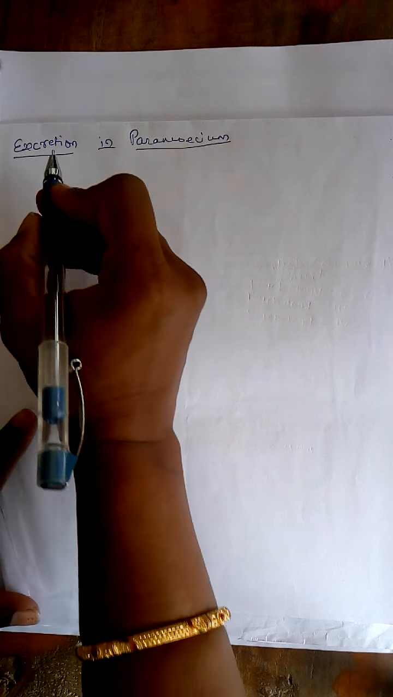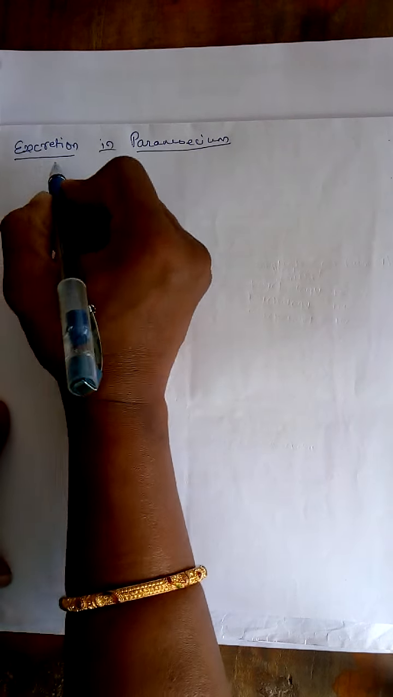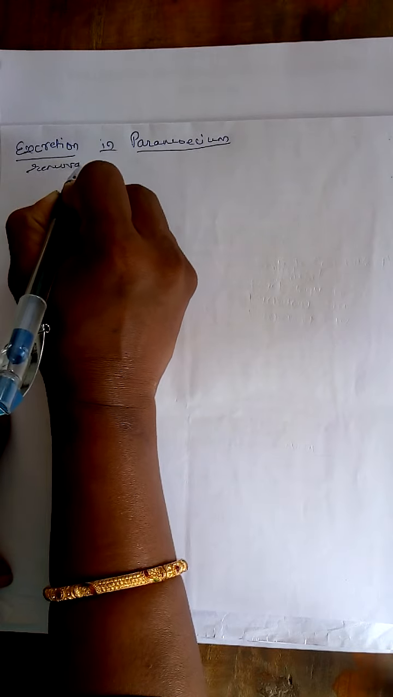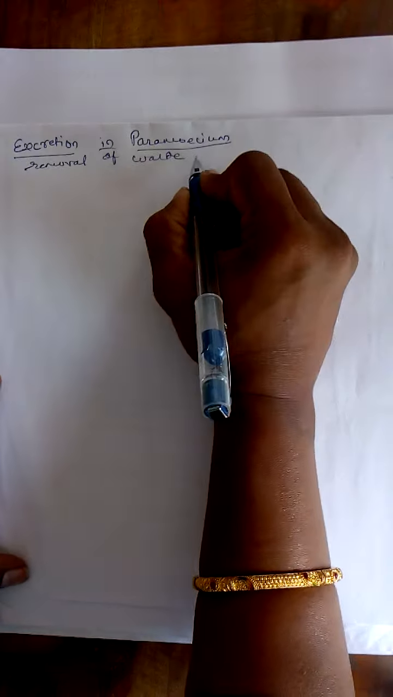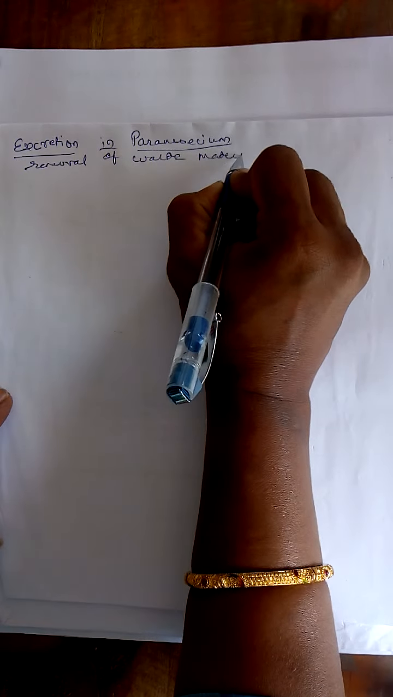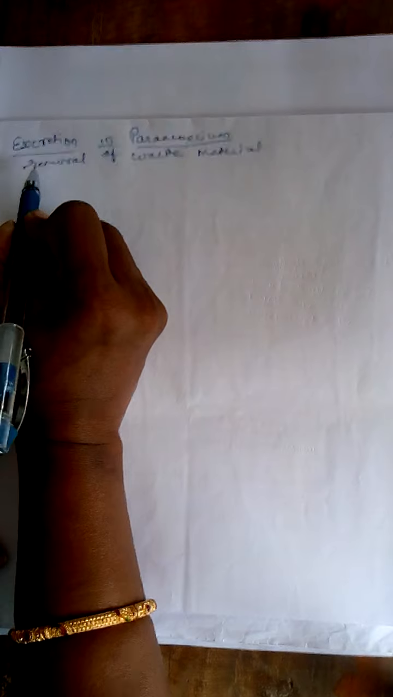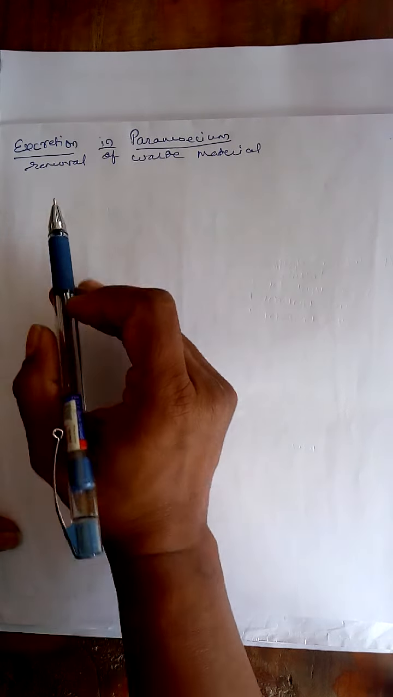Hello students, in this video we study the excretion in paramecium. Already we know that excretion means removal of waste material from the body. When we say that the waste material is removed from the body, we call that process excretion, because after the absorption of the food, the digested food is distributed to all the body and only the waste material remains.